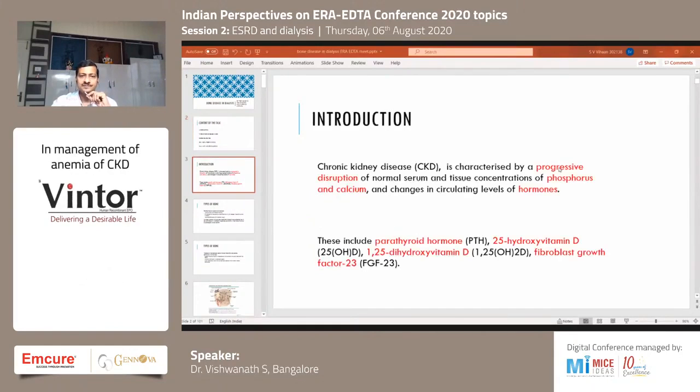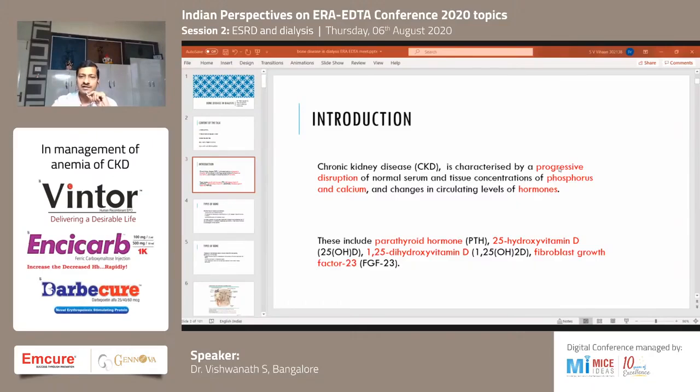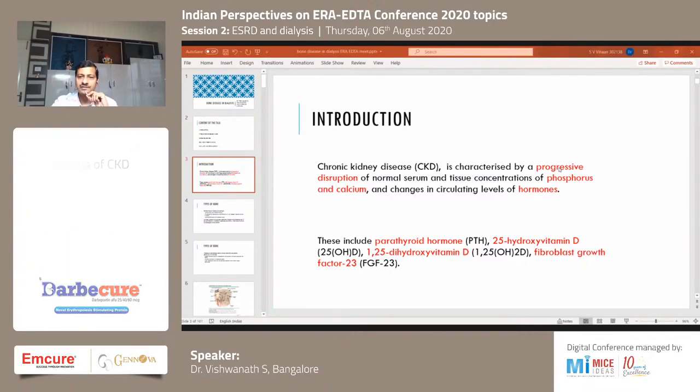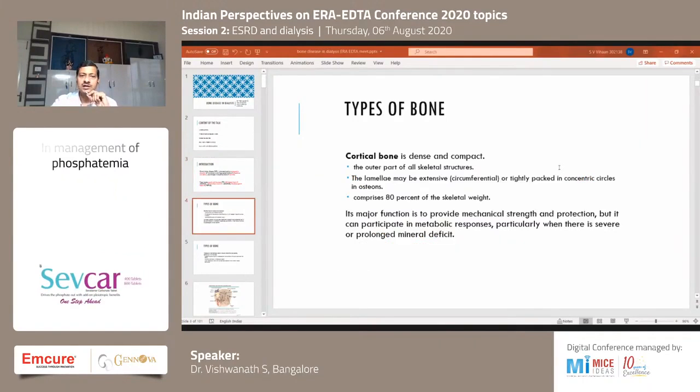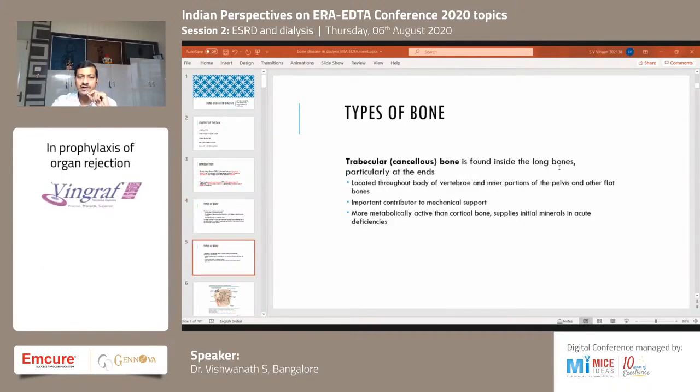and a summary. Basically, CKD is characterized by progressive disruption of various metabolic parameters, including phosphorus, calcium, and various hormones, of which PTH is what we are all most concerned with in this topic. Bone, as we all know, is of two types: cortical bone and cancellous bone.